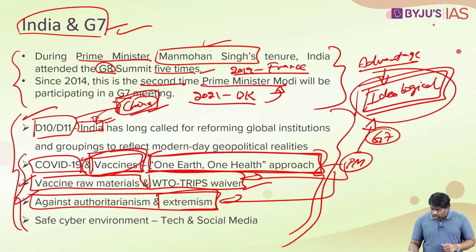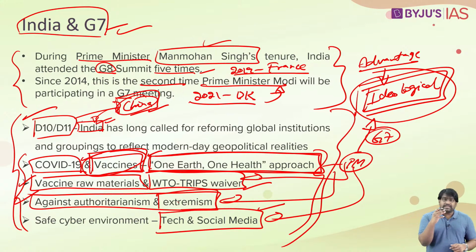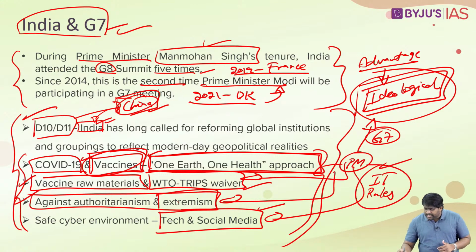Then finally, India also used the opportunity to bring up its ongoing conflict with social media firms and technology-based companies. As you know, the new IT rules of India have led to a standoff between the Indian government and social media firms like Twitter, Facebook and WhatsApp. So the Indian Prime Minister brought up the issue over here.